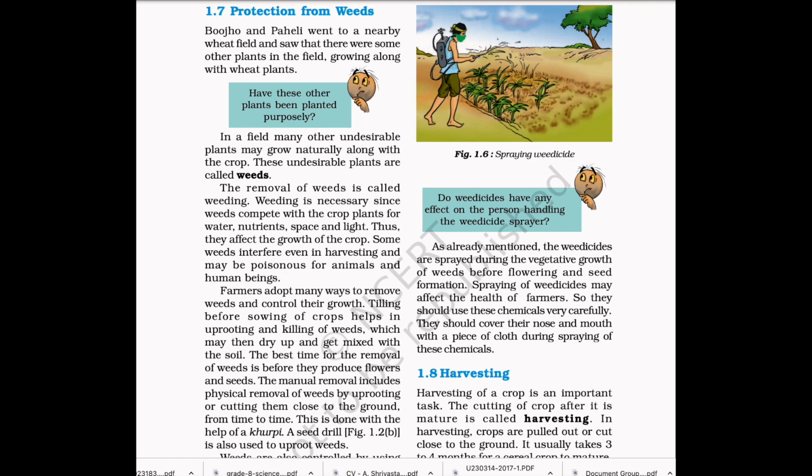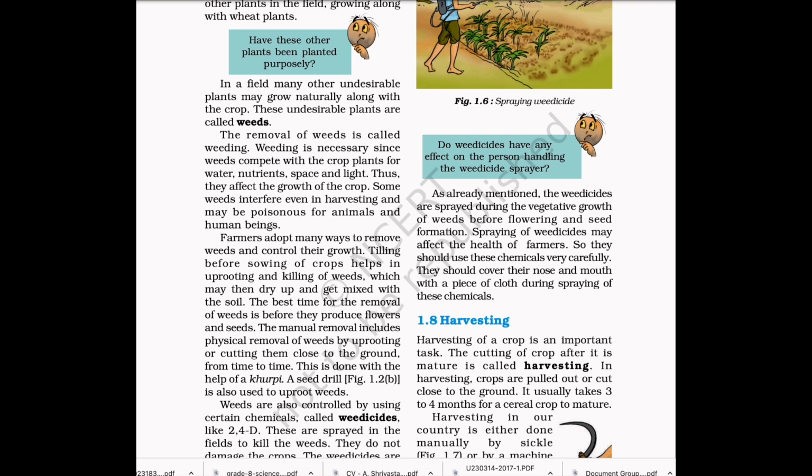Weeding is necessary since weeds compete with the crop plants for water, nutrients, space, and light. Thus, they affect the growth of the crop. Some weeds interfere even in the harvesting and may be poisonous for animals and human beings. Farmers adopt many ways to remove weeds and control their growth.